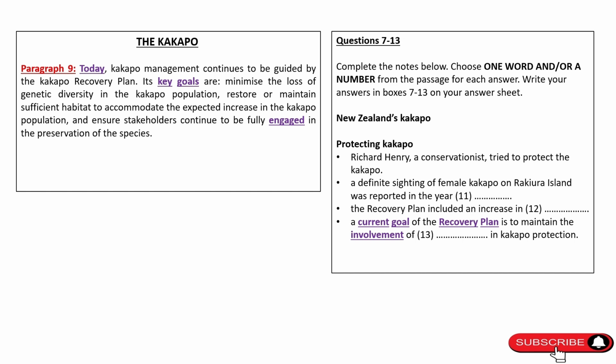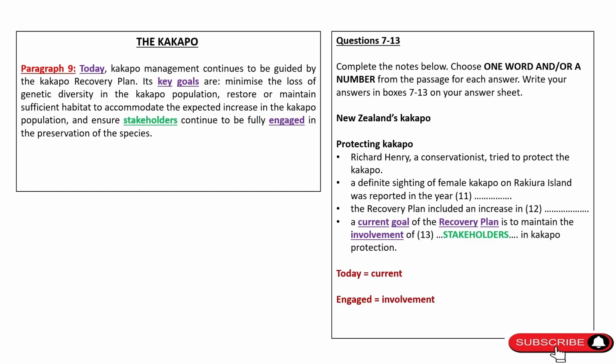Question 13. The keywords in this question are current goal of recovery plan and involvement. The first line of the last paragraph talks about today, which is synonymous to current and key goals. Now look for a word which talks about involvement or is synonymous to involvement, and the word is engaged. The passage says that today's goal or one of the current goals of recovery plan is to ensure stakeholders continue to be engaged. So it talks about the involvement of the stakeholders, hence the answer is stakeholder.